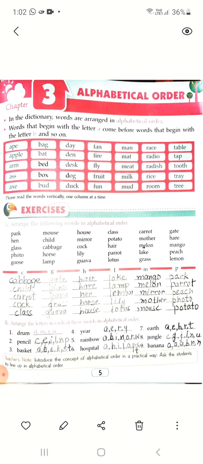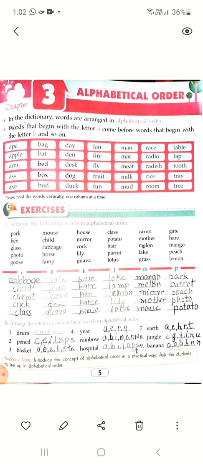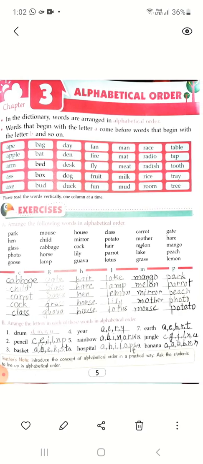So, children, you will do all this work with the practice of alphabetical order. So, children, complete the work on page number 5 and send the work for checking.